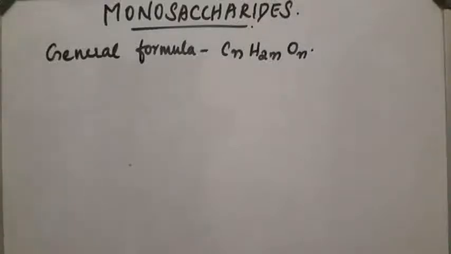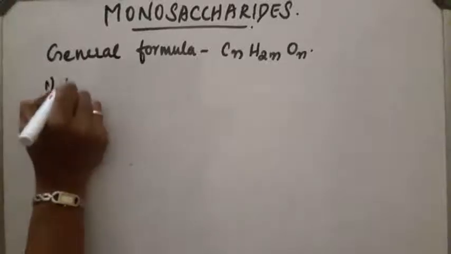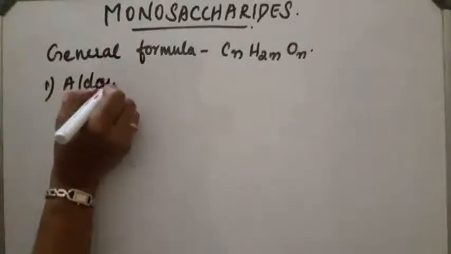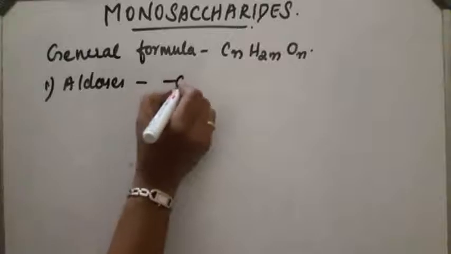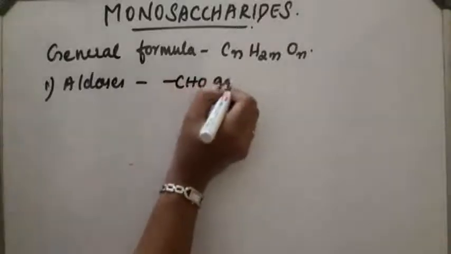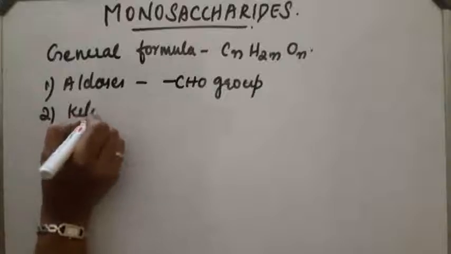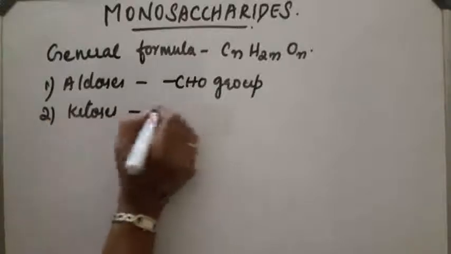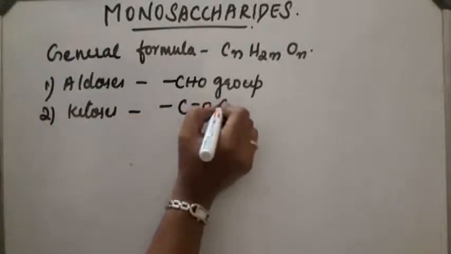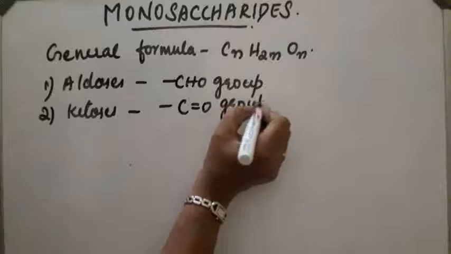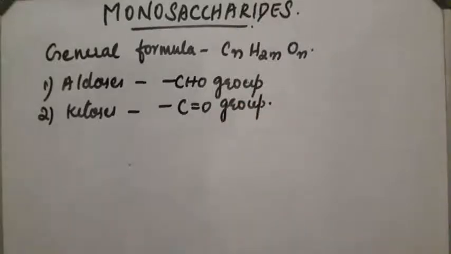Next, monosaccharides contain two main classes. The first class is aldoses. Aldoses are compounds containing a CHO group. The second one is ketoses. Ketoses are compounds containing a carbonyl group or keto group, that is, a C double bond O group.